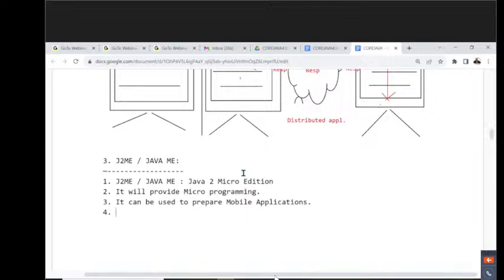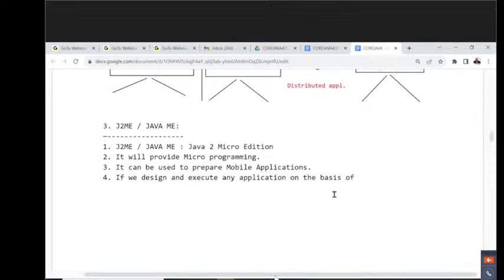Similarly, what is a mobile application? Simple point. If we design and execute any application on the basis of the mobile hardware architecture, if you run any application on the basis of the mobile hardware architecture, then that application is called a mobile application. All of you observe carefully.